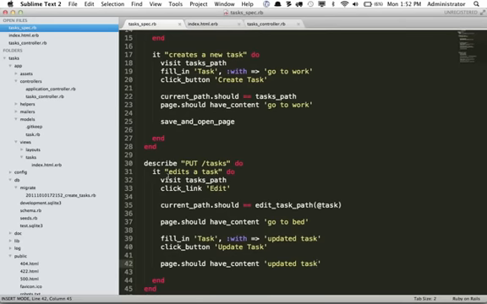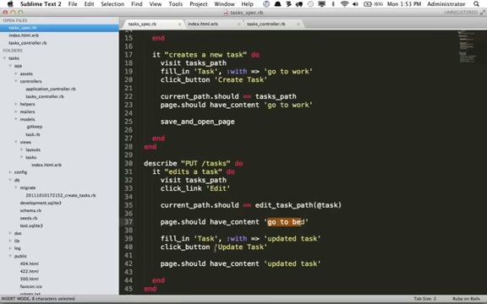Okay, so let's go through each step again. If you understood it, feel free to fast forward 30 seconds. We're testing out the process of editing a task, our new feature. We're going to visit the tasks path, and we're going to look for a link that says edit. And we're going to click on it. And at that point, we're going to be taken to the edit task path route. Then when we click on that, there should be a form, and one of the inputs should say go to bed, or something should say go to bed. Then we're going to update it.